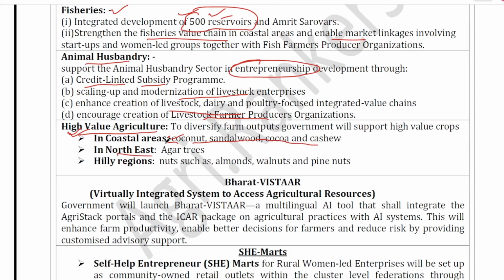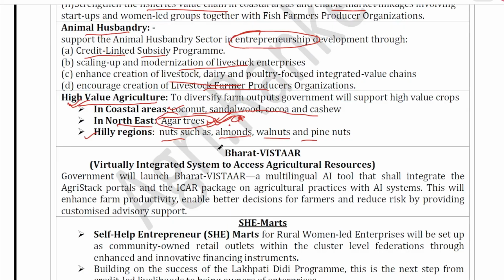In northeast, agar trees will be promoted. You know what are agar trees? Just Google it. You will find. Hilly regions, nuts such as almonds, walnuts, and pine nuts will be promoted. Agar tree, important. Okay. What are the uses of this tree? You know.